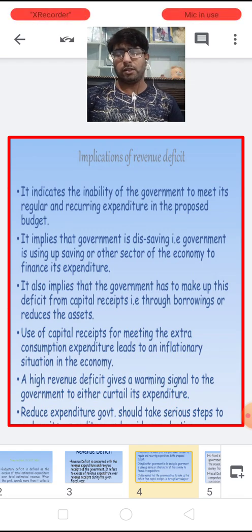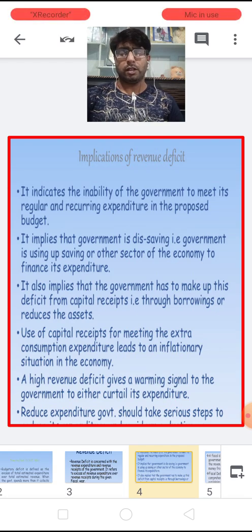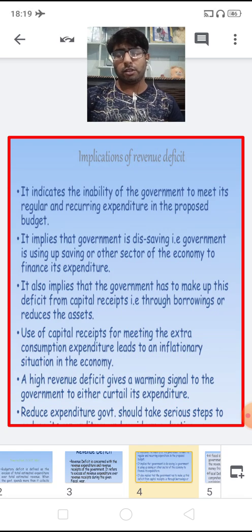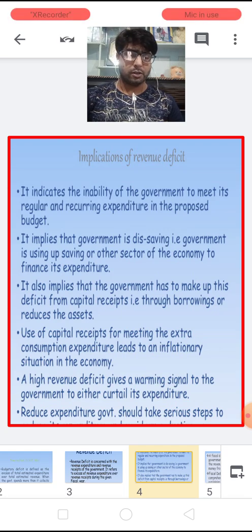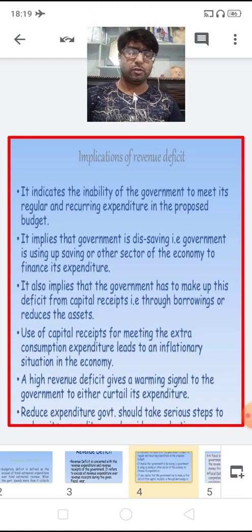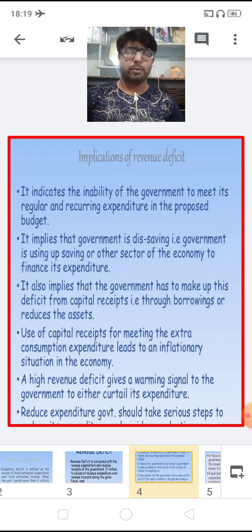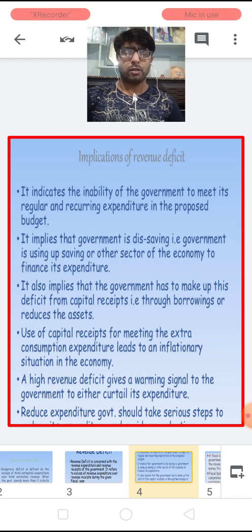So if there is a deficit, then the government has to cover this deficit either by borrowing money from financial institutions or from other foreign countries, or it has to reduce the assets. I mean, it has to sell some of the PSUs, public sector undertakings, or some other government departments to cover up